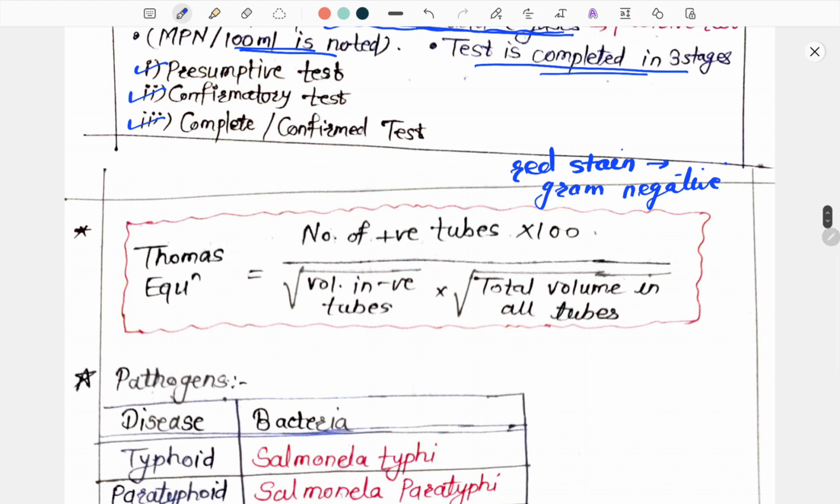Now one of the important equations we use here is the Thomas equation: MPN is equal to number of positive tubes multiplied by 100, divided by the square root of volume in negative tubes multiplied by the square root of total volume in all tubes. Remember this formula in the case of the MPN index test.